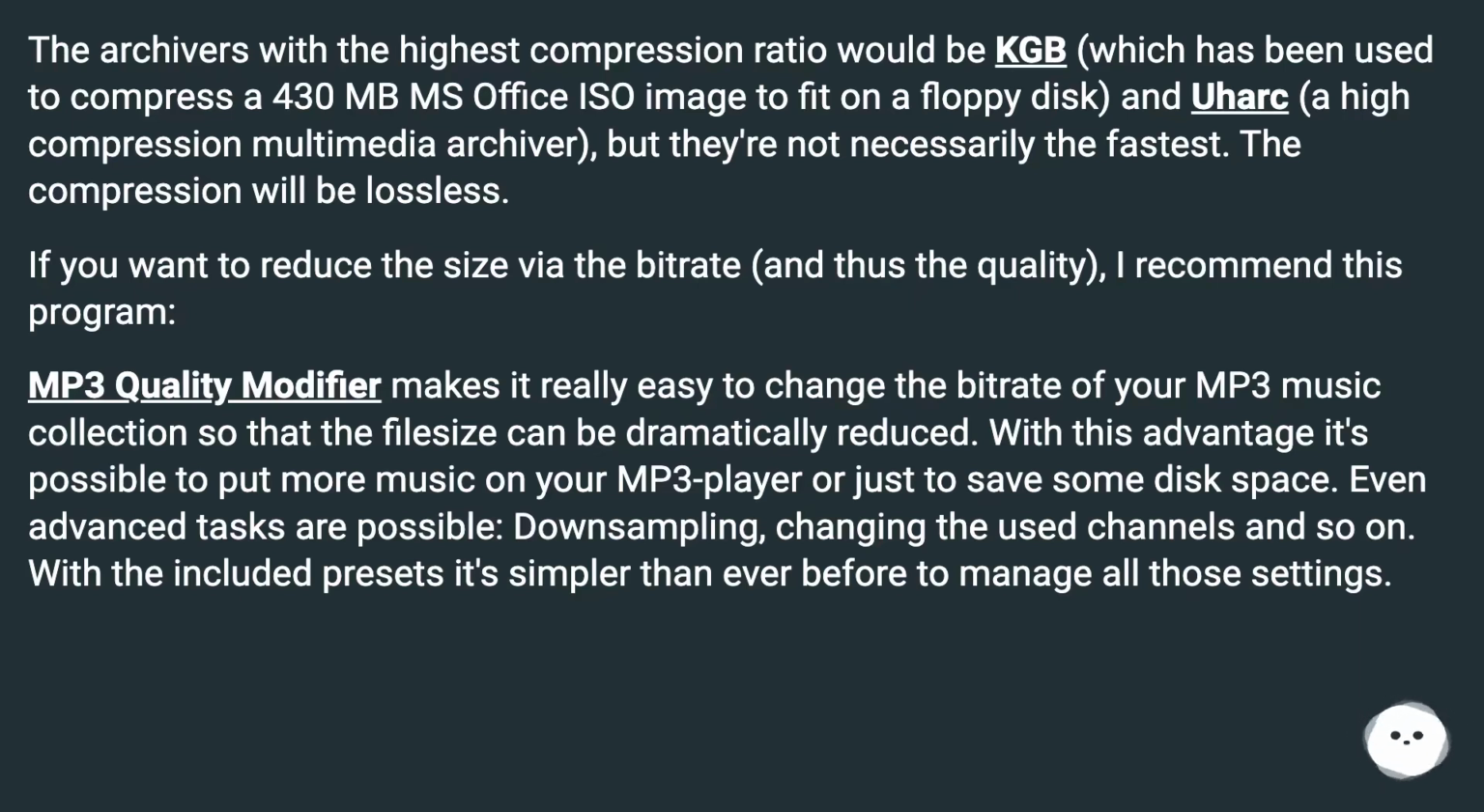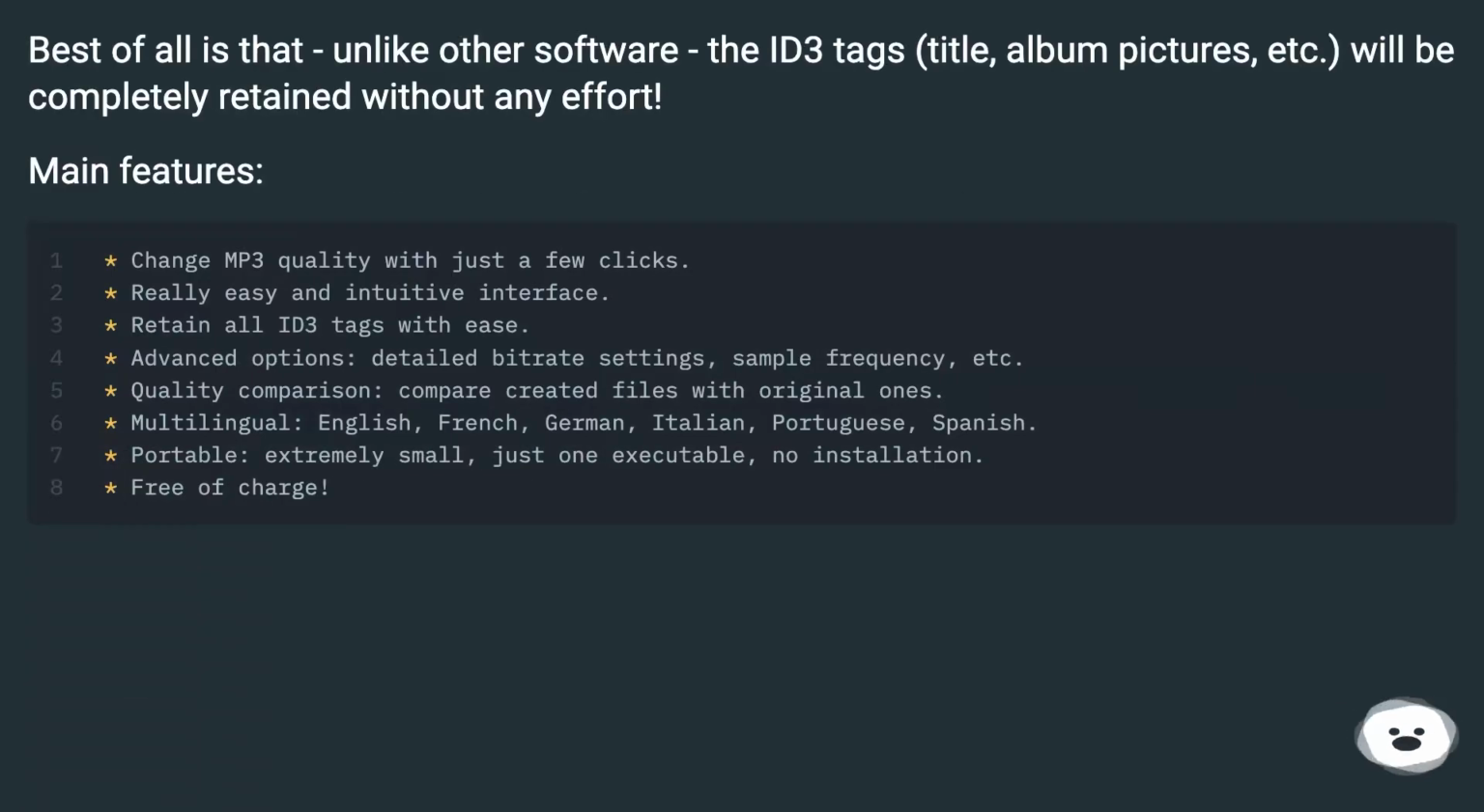MP3 Quality Modifier makes it really easy to change the bitrate of your MP3 music collection so that the file size can be dramatically reduced. With this advantage, it's possible to put more music on your MP3 player, or just to save some disk space. Even advanced tasks are possible: downsampling, changing the used channels and so on. With the included presets, it's simpler than ever before to manage all those settings. Best of all is that, unlike other software, the ID3 tags, title, album pictures, etc., will be completely retained without any effort. Main features.